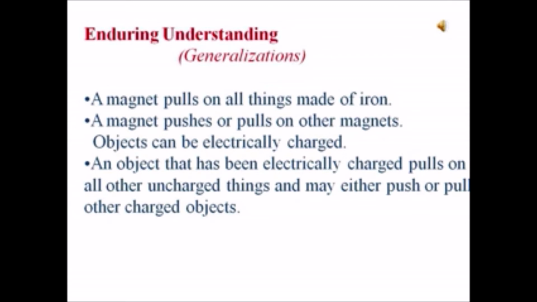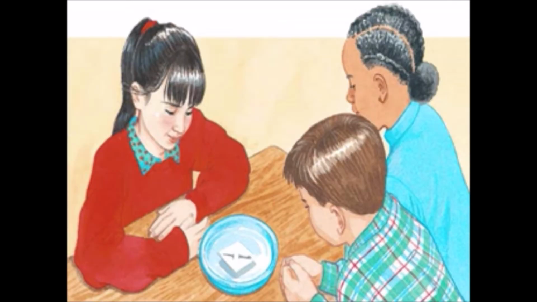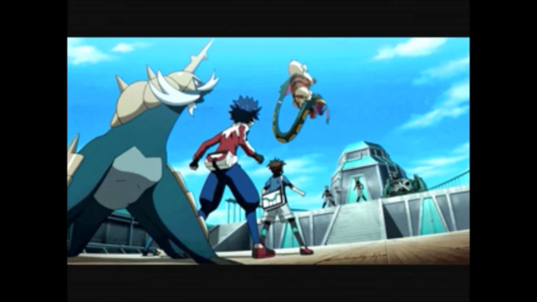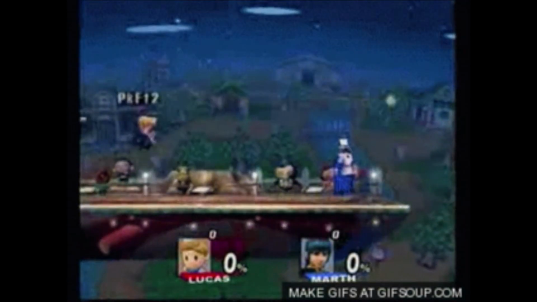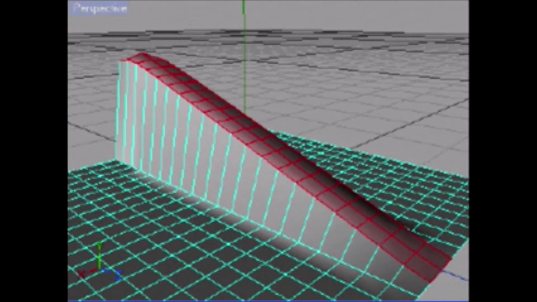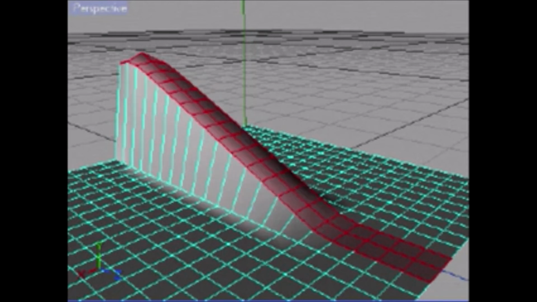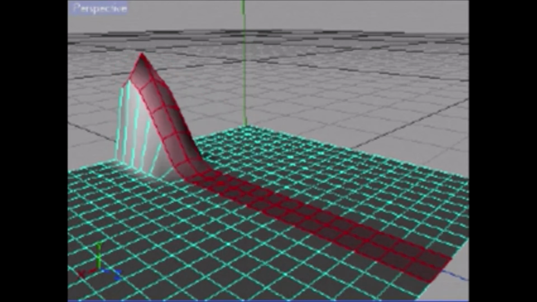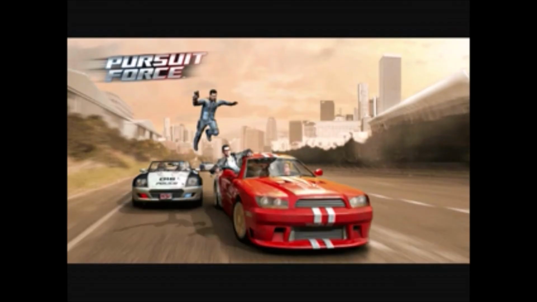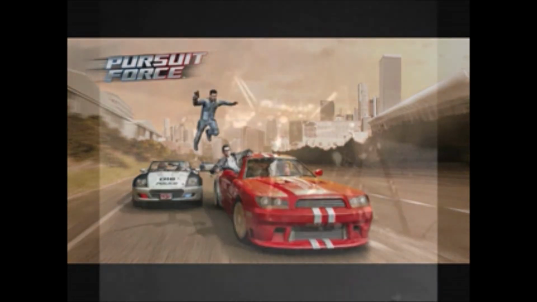Enduring understanding. Generalizations. A magnet pulls on all things made of iron. A magnet pushes or pulls on other magnets. Objects can be electrically charged. An object that has been electrically charged pulls on all other uncharged things and may either push or pull other charged objects. Conceptual terminology for magnets: force, force field, magnetism, charge, electricity, electric, discharge, magnet, attract, repulse.